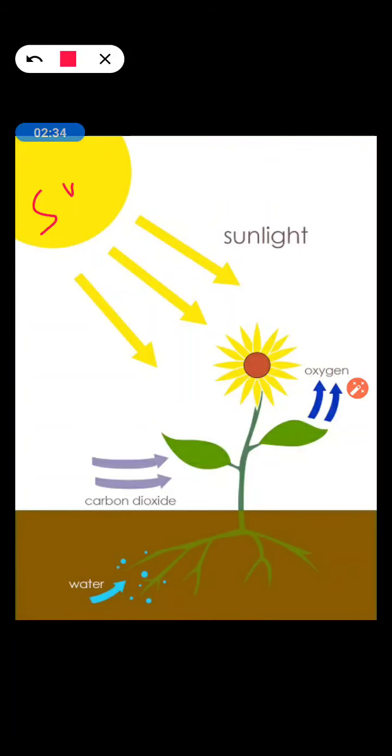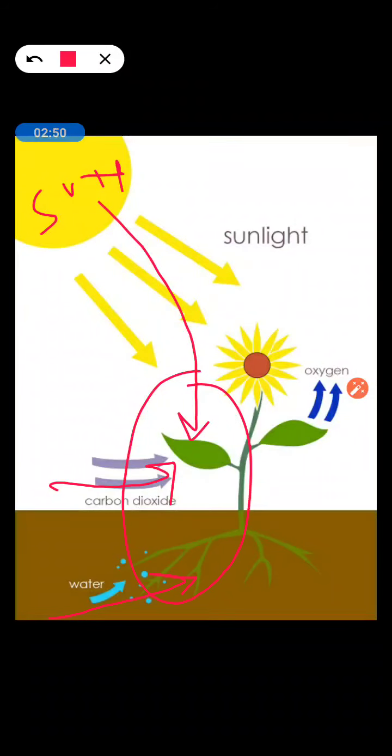See, here is the sun. Sunlight falls on the green leaves. Green leaves absorb the carbon dioxide from the atmosphere. Roots absorb water from the soil, and these three things, that is sunlight plus carbon dioxide plus water. CO2 is the formula for carbon dioxide and H2O is the formula for water.